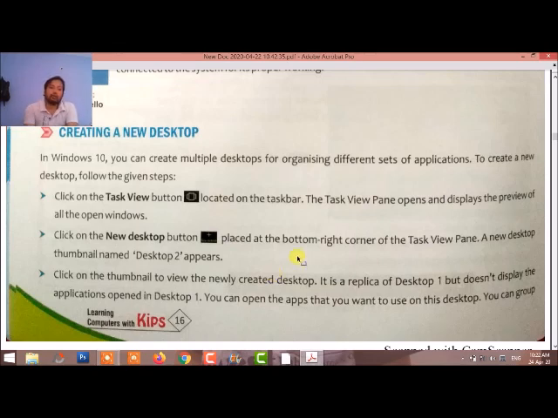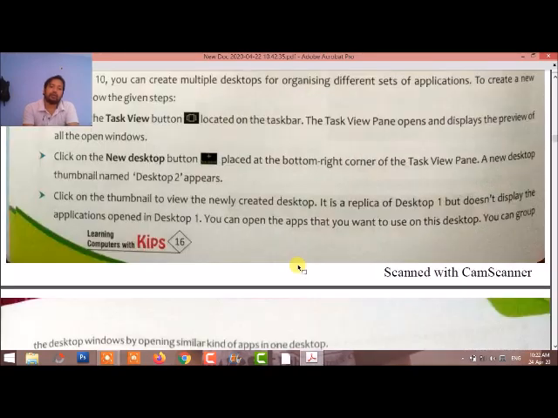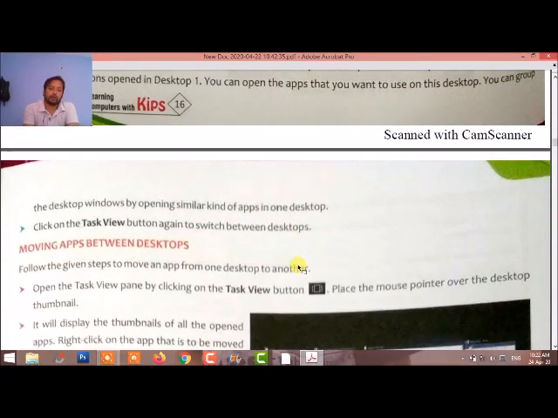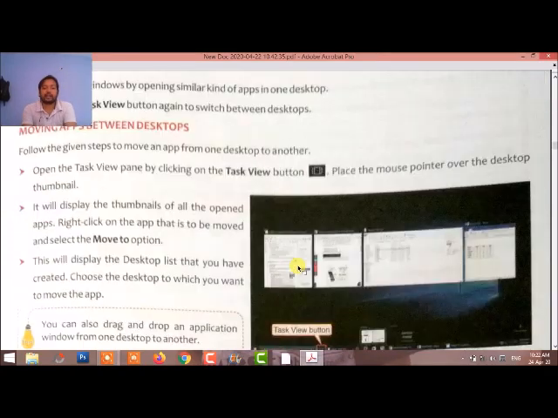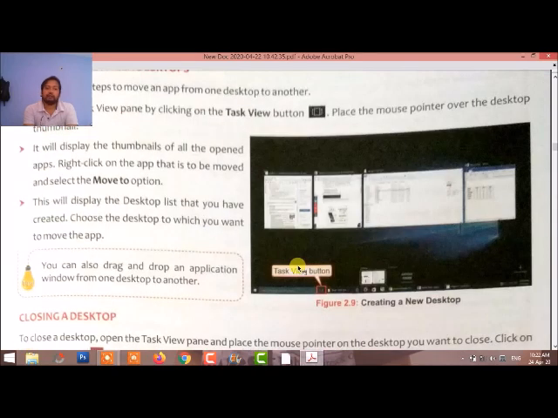The next topic is moving apps between desktops. We can drag and drop to move the apps, or right-click on the app and an option to move will appear. Closing the desktop is the next feature of Windows.